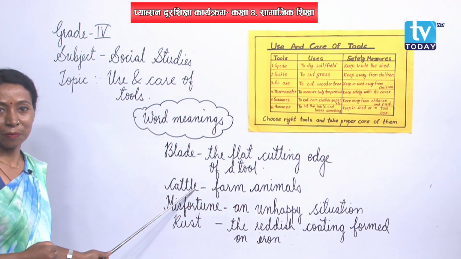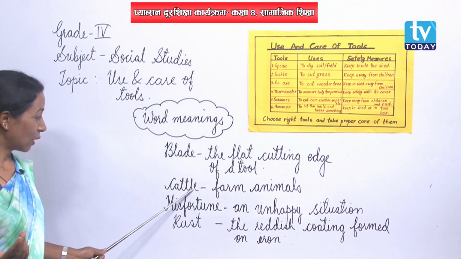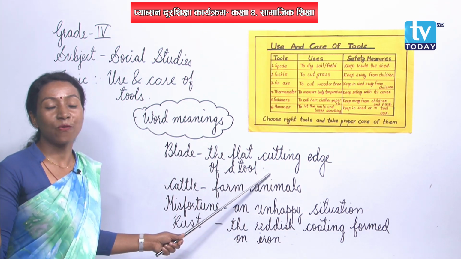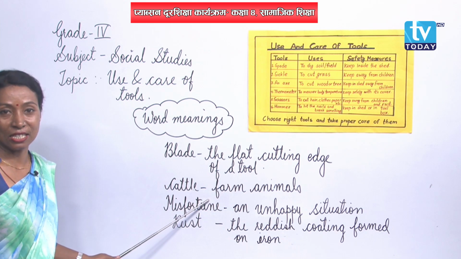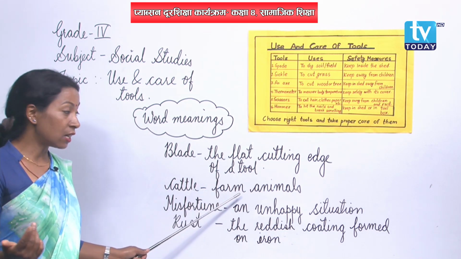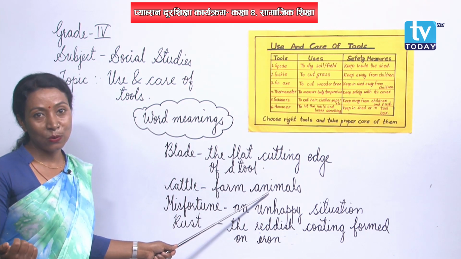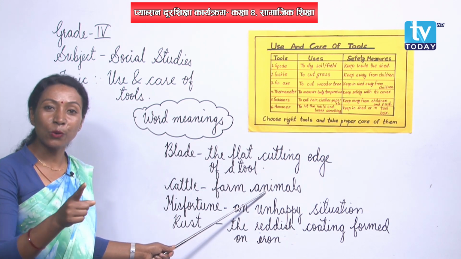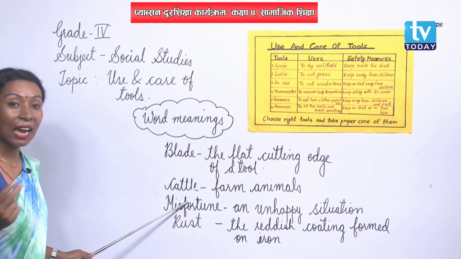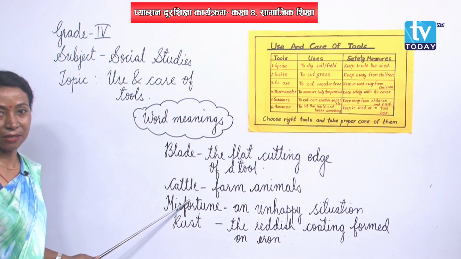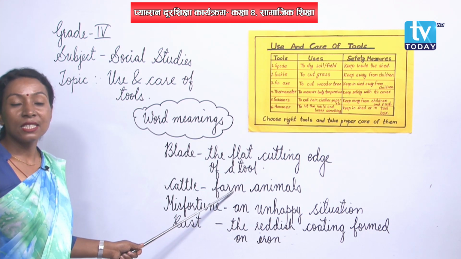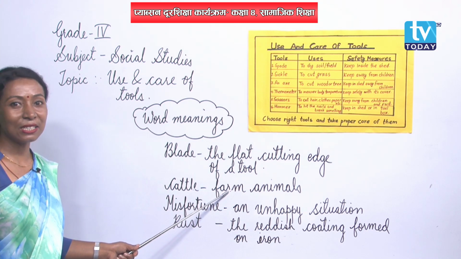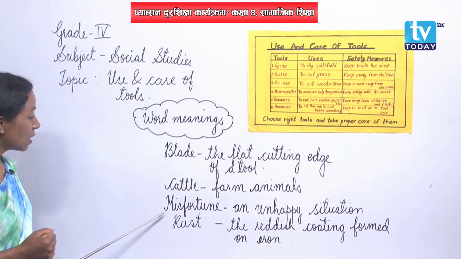The next is C-A-T-T-L-E, cattle. What does cattle mean? Farm animals. If some of your neighbors are farmers, they might have some cattle. They might have kept or reared some animals like cows, goats, buffaloes. Do you have them at your home? Yes, some of you might have. So, they are your cattle, some domestic animals which might be kept for meat, milk, eggs. These are our cattle, right?